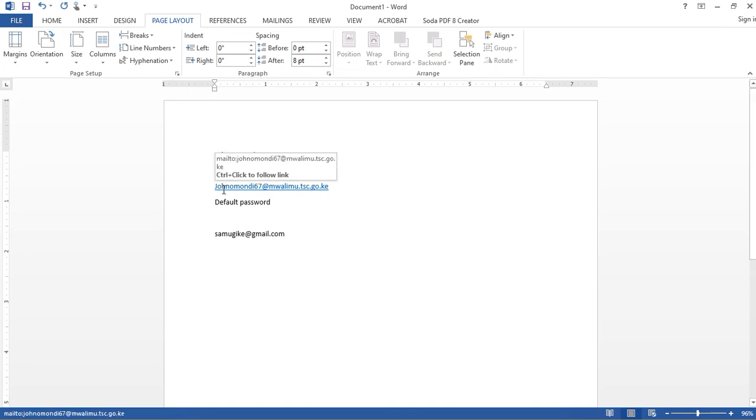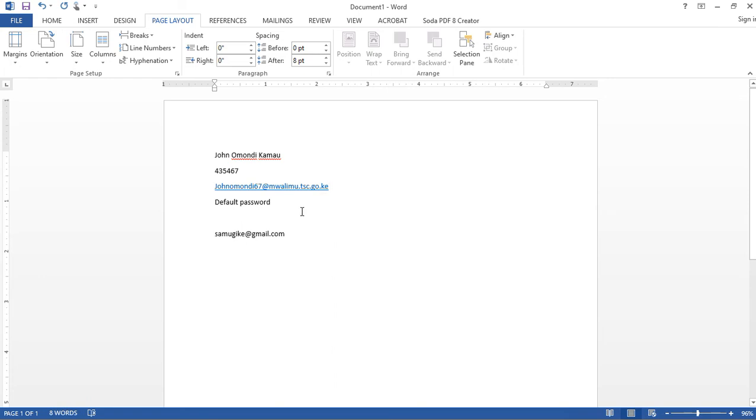The email will be generated as the first two names, John Omondi, plus the last two digits of your TSC number, and then at mwalimu.tsc.go.ke. That is John Omondi, the first names as they appear on your payslip. Then the last two digits, 67, of your TSC number, and then at mwalimu.tsc.go.ke. That's how the email should look.